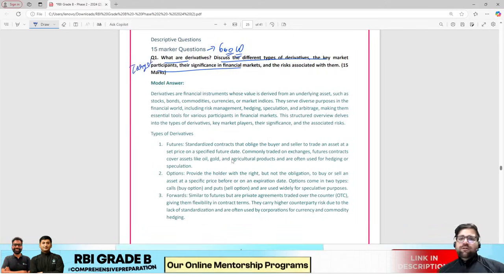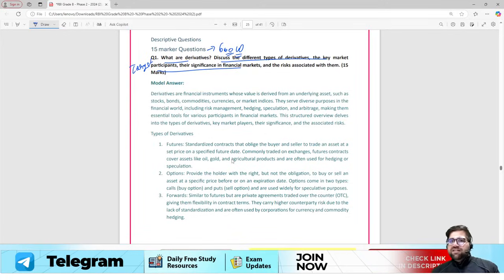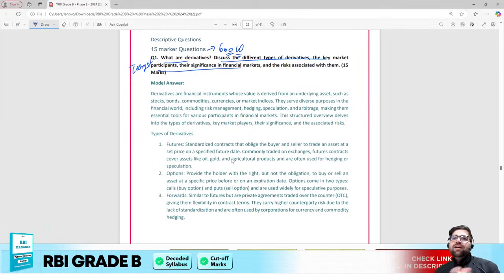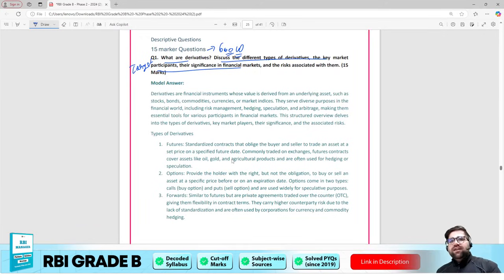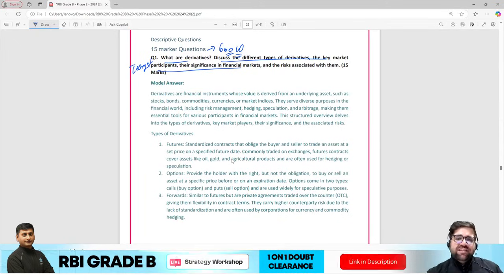Why? Because I know what a derivative is. We have understood what futures, forwards, swaps, and options are. Key market participants are hedgers, speculators, and arbitrageurs. Significance: they provide liquidity. Risks associated: default risk, liquidity risk, and whatnot. So if this question comes in front of me, I would have definitely done it. And this is the probable answer.